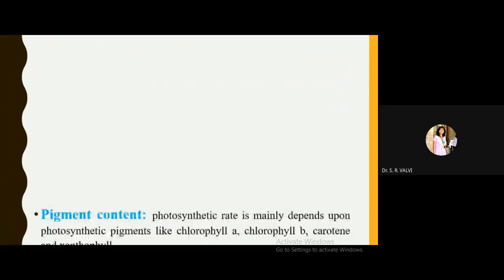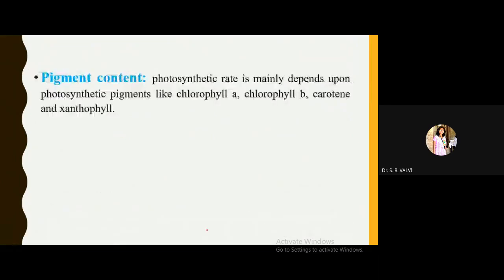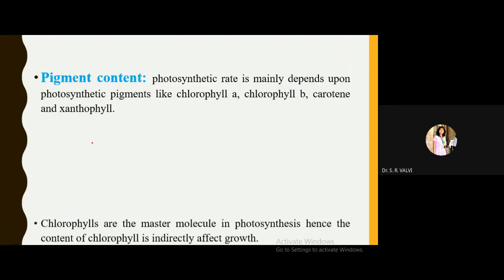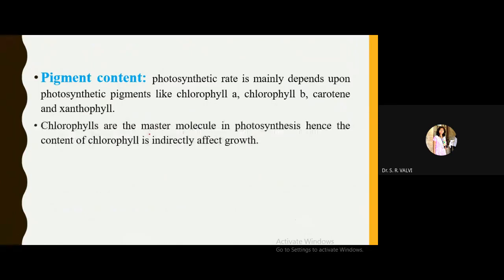Now see, pigment content also has an effect. Which are those main pigments and what is their role? We know the photosynthetic pigments like chlorophyll A, chlorophyll B, carotene and xanthophyll are very important pigments responsible for growth of the plant. Chlorophylls are master molecules in photosynthesis, and hence the content of chlorophyll indirectly affects growth.